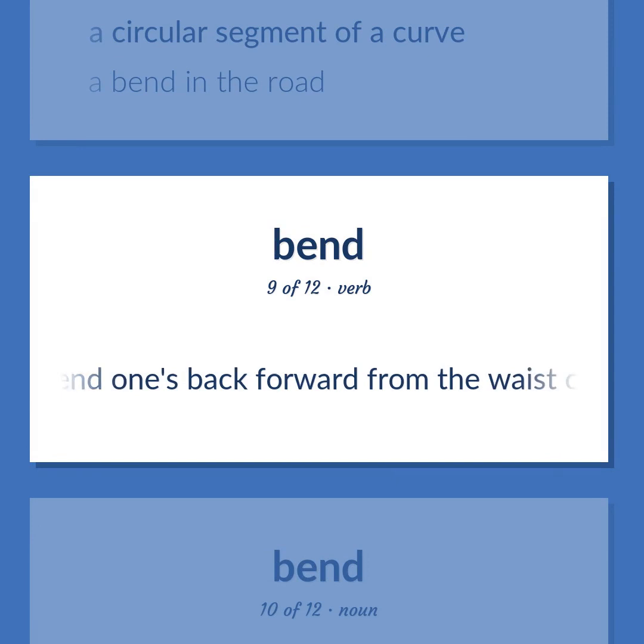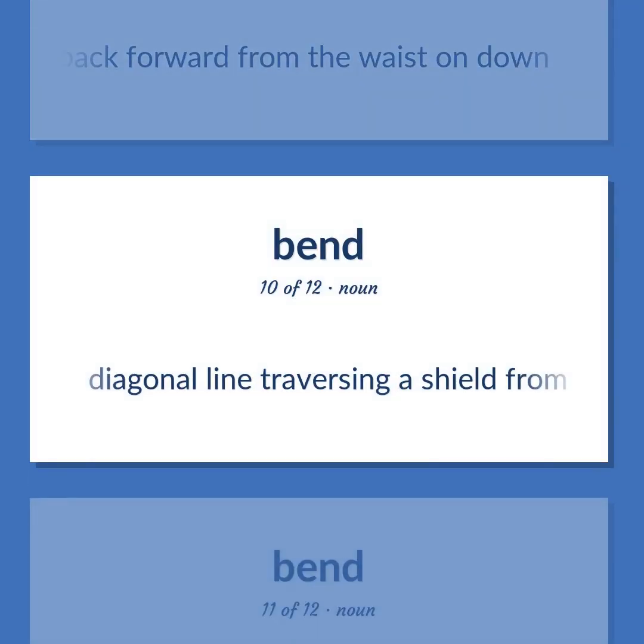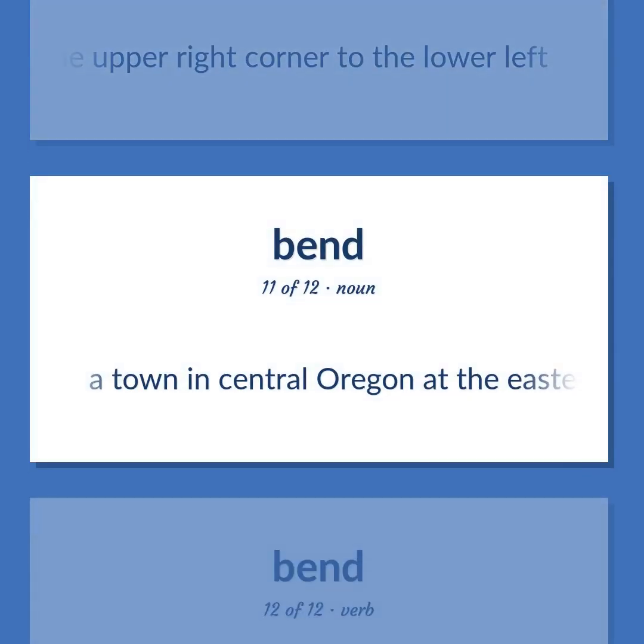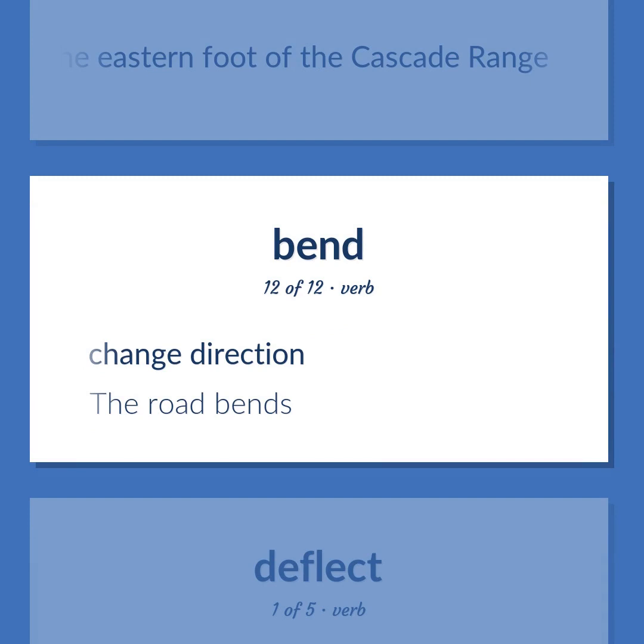Bend one's back forward from the waist on down. Diagonal line traversing a shield from the upper right corner to the lower left. A town in Central Oregon at the eastern foot of the Cascade Range. Change direction. The road bends.